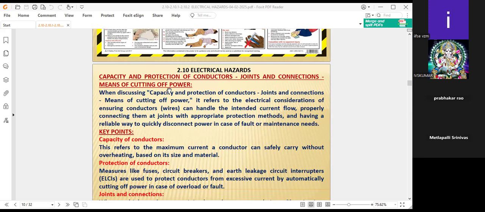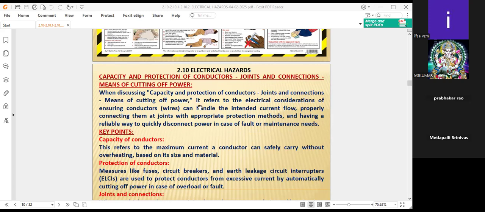Normally we know that conductors and welding machines have many joints. We have to see that also, apart from the safety precautions. When discussing the capacity and protection of conductors, joints, and connections, meaning cutting of power, it refers to the electrical consideration of ensuring conductors, that is wires, can handle the intended current flow, properly connecting them at joints with appropriate protection methods, and having a reliable way to quickly disconnect power in case of fault or maintenance needs.